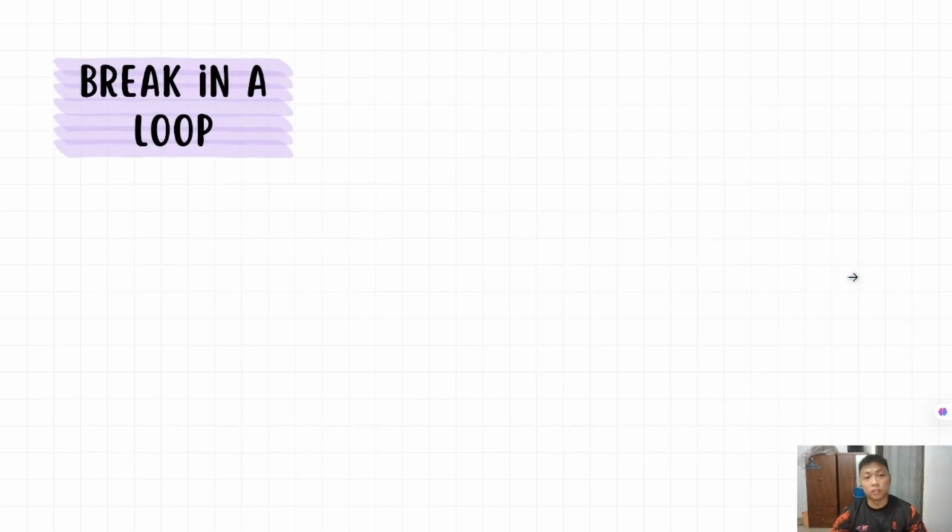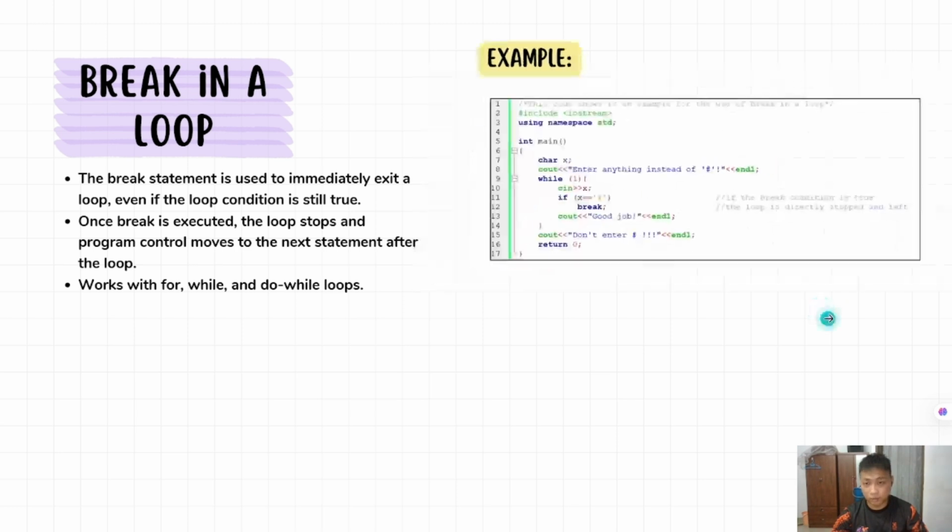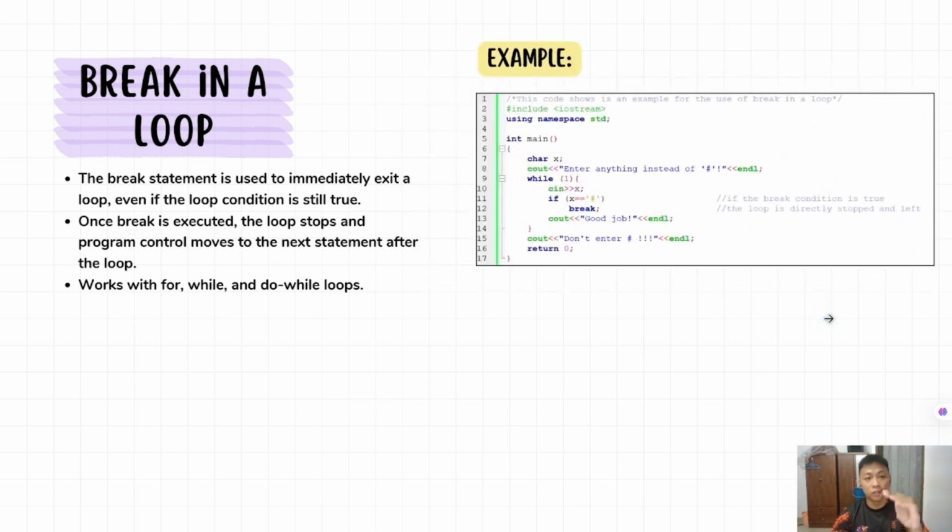The last type of repetition is break in the loop. The break statement is used to immediately exit a loop, even if the loop condition is still true. Once break is executed, the loop stops and program control moves to the next statement after the loop. For this one, it is the same as the continue in a loop. It usually works with for, while, and do while loops. So the keyword for this break in a loop is the break statement.